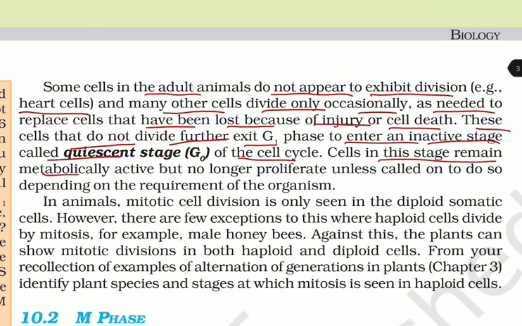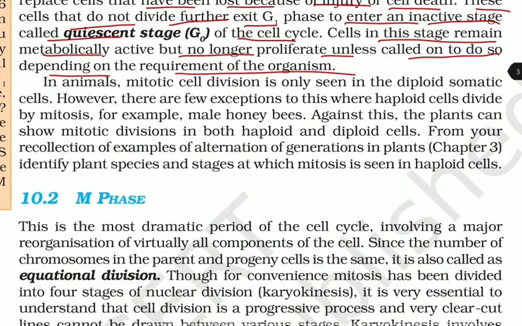Cells in this stage remain metabolically active but no longer proliferate unless called on to do so depending on the requirement of the organism. In animals, mitotic cell division is only seen in the diploid somatic cells. However, there are few exceptions to this where haploid cells divide by mitosis, for example male honeybees. Against this, the plants can show mitotic division in both haploid and diploid cells.